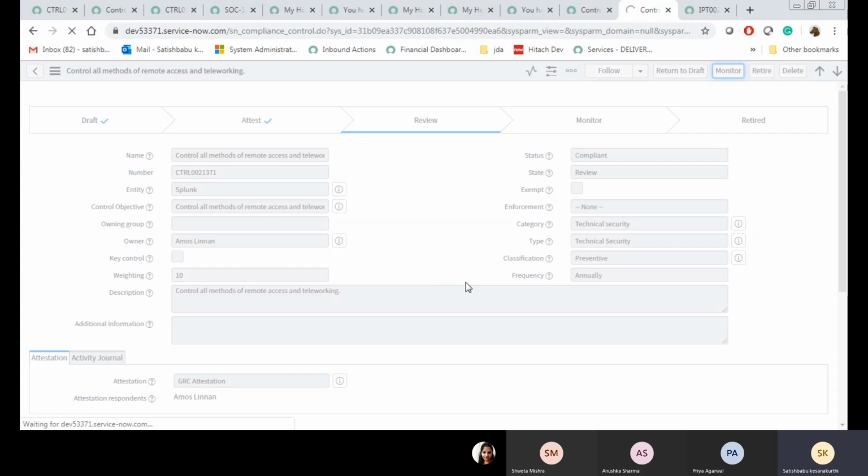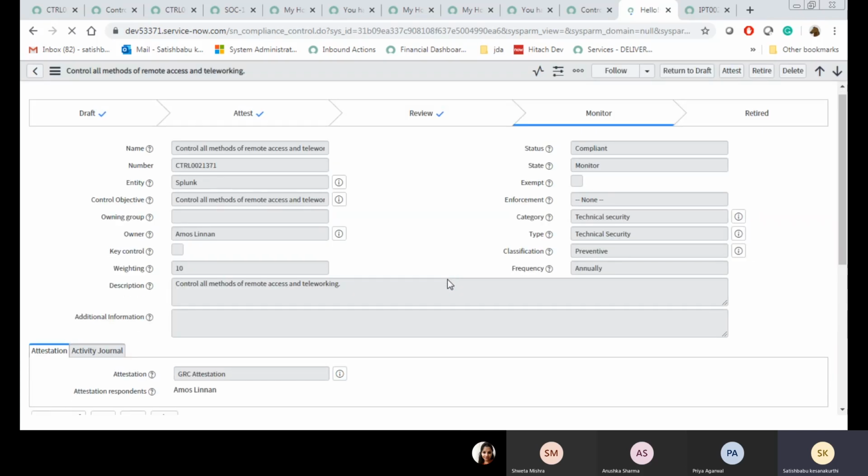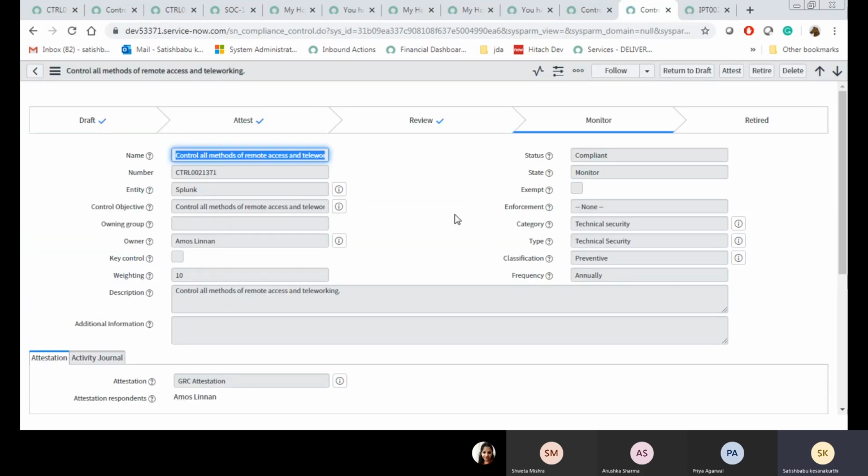Now at this particular point of time I want to discuss indicators: how you are going to monitor this particular control using indicators. This particular process we call the continuous monitoring concept. Whenever the control is in monitor state, you are regularly verifying the control using indicators. Indicators are mainly used for verification and testing purposes. How are you going to create them?